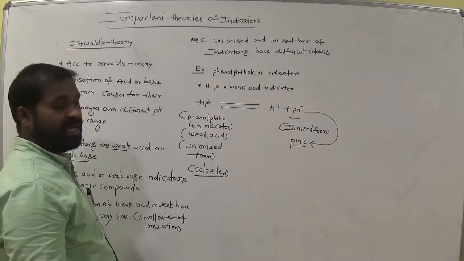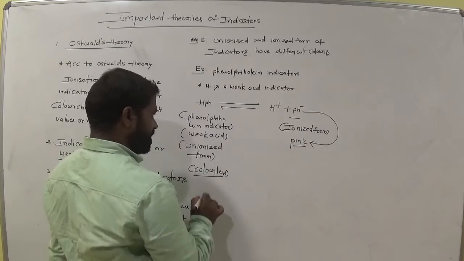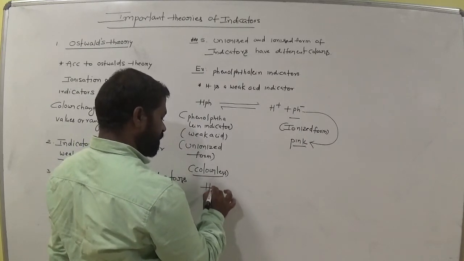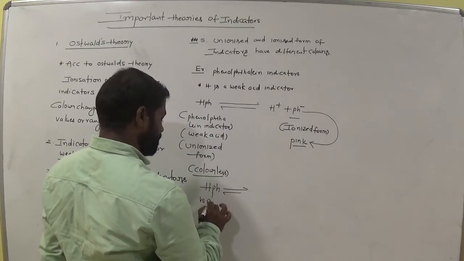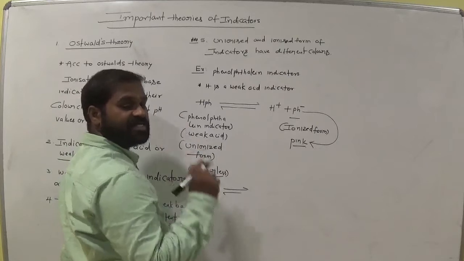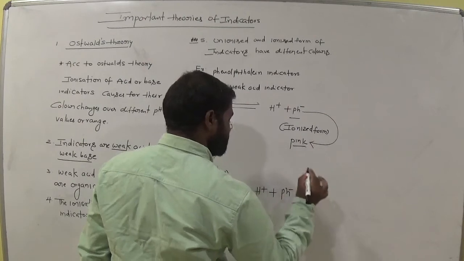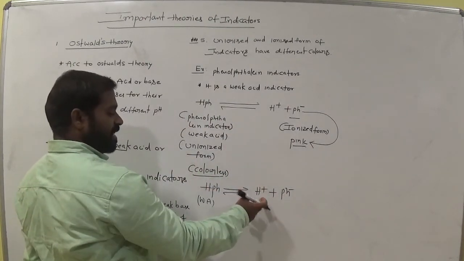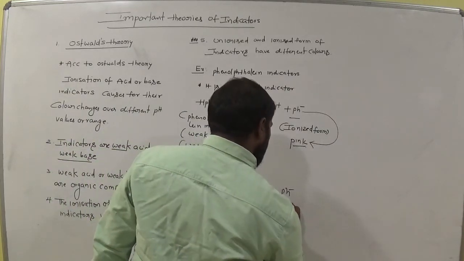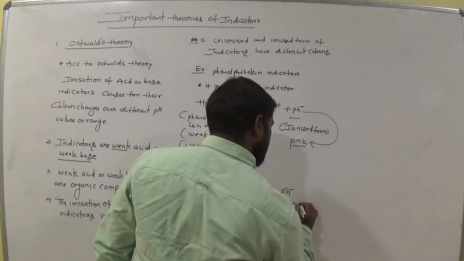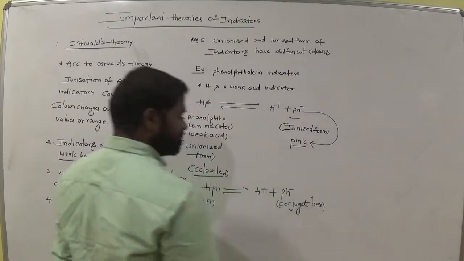Okay, so let's say this is acid. HPh is a weak acid. Here it gives H plus and Ph minus. After removal of H plus, the remaining part is Ph minus. It is called a base, am I right? What we call it is the conjugate base.